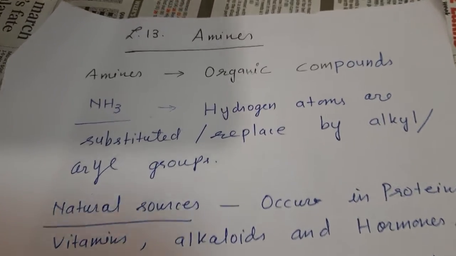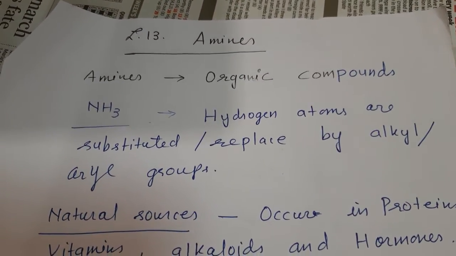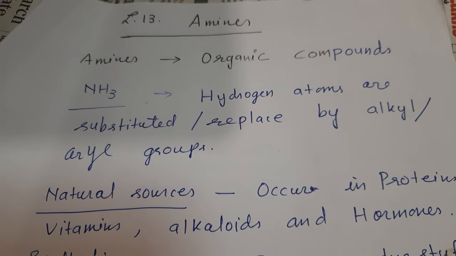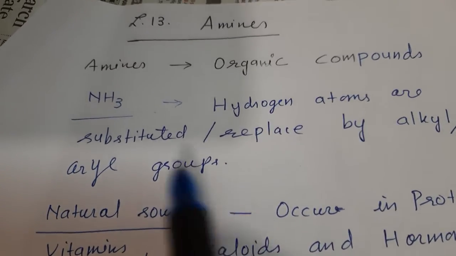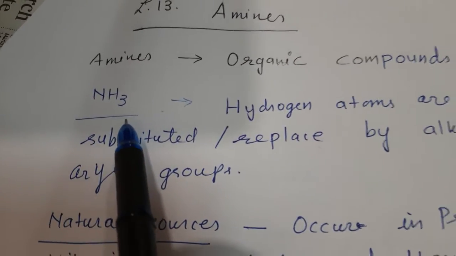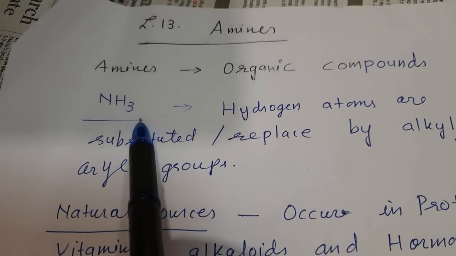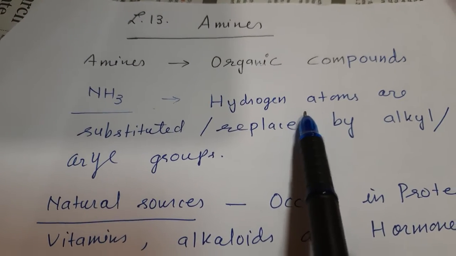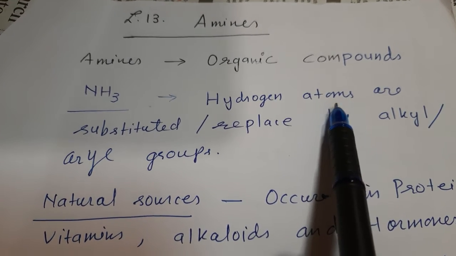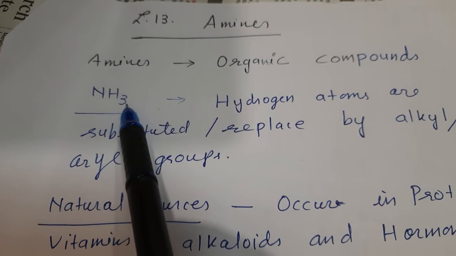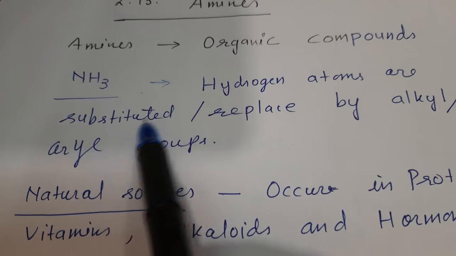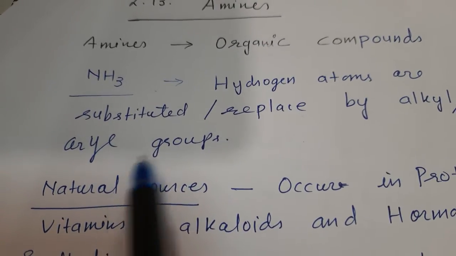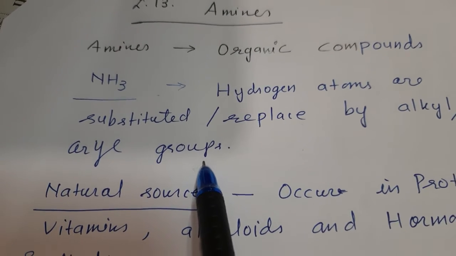Okay, dear children, today we will start lesson 13, amines. Amines are organic compounds, we all know. They are derivatives of ammonia. Ammonia is NH3, right? In ammonia, if one hydrogen atom, two hydrogen atoms, or all three hydrogen atoms are substituted or replaced by an alkyl group or aryl group, then they form the amine.